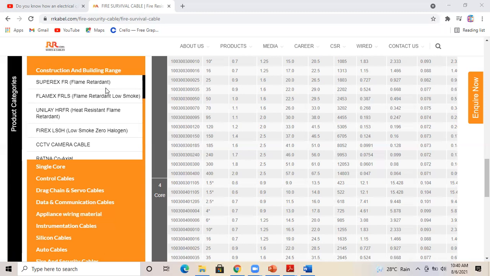And if you're taking heat resistant flame retardant, the price will increase again. So according to the client's budget and requirement, we will be recommending the type of insulation. Obviously the safest one is low smoke zero halogen, or heat resistant fire resistant. That one will be the most appropriate one.